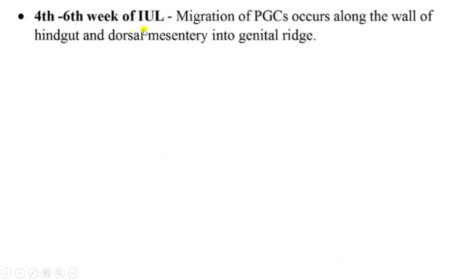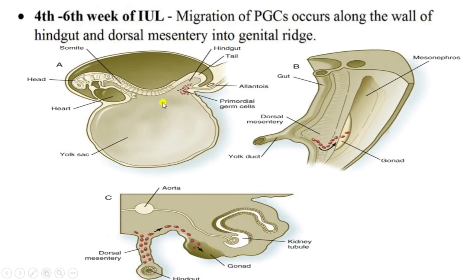During the 4th to 6th week of intrauterine life, migration of the primordial germ cells occurs along the wall of the hindgut and dorsal mesentery into the genital ridge. Here is the yolk sac, where the primordial germ cells are present close to the attachment of the allantois. This is the hindgut. Primordial germ cells move along the hindgut and the dorsal mesentery into the gonad, or the genital ridge.